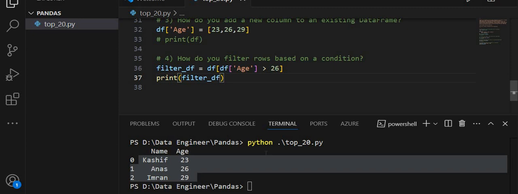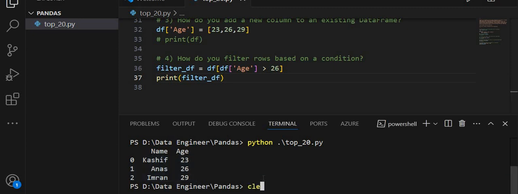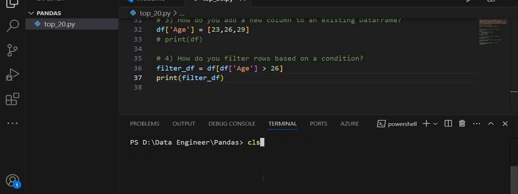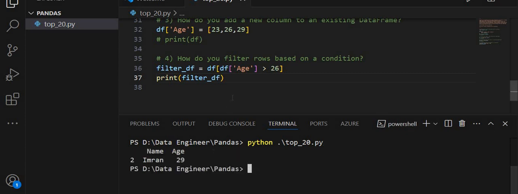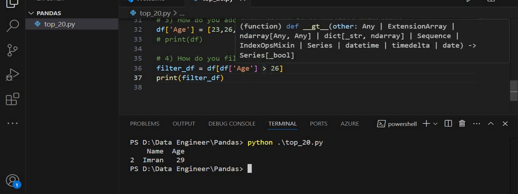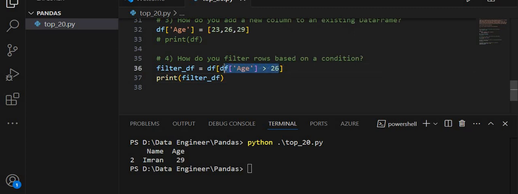Let's run this code. Clear my terminal, and I am going to run this. As you see, I am getting only 29. The name is Imran because I have only one name whose age is greater than 26. I hope this makes sense to you.